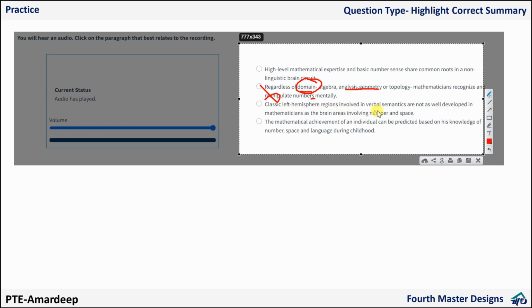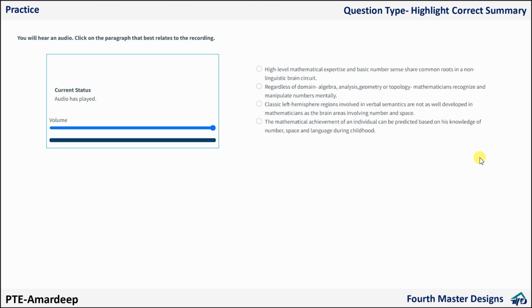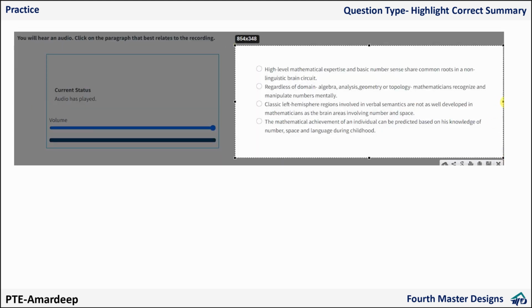Then classic left hemisphere regions involved, this one, are not well developed in mathematicians as the brain areas involving number and space. This one I missed, but I don't think she made any comparison here. Okay, the mathematical achievement of an individual can be predicted based on the knowledge of number space. This I am sure she did not say, like we can predict how good a person is in mathematics based on this one. I can eliminate which one? I can eliminate number fourth and number second very easily. I am left with this one and this one.